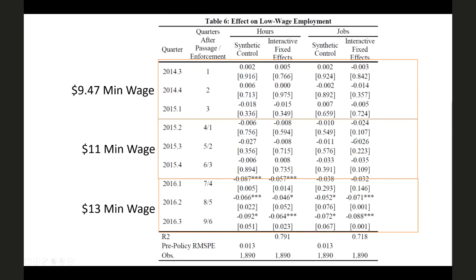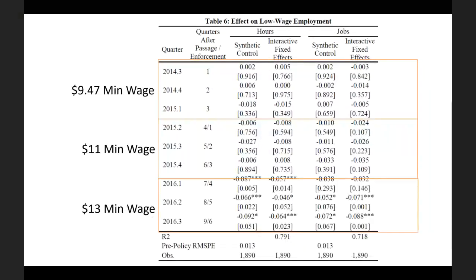hours and number of jobs, we're going to start to see differences, but then we see really significant differences once the minimum wage goes up to $13 an hour. So by the end here, we're going to see about a 7% decline in the number of jobs and a 9% decline in the number of total hours. That is hours per worker, the effect of a change in hours per worker plus an effect in the change in jobs.